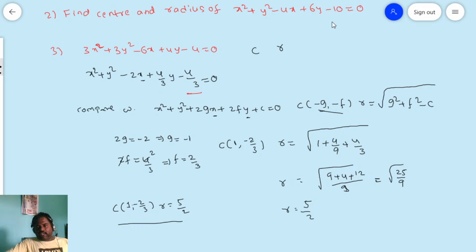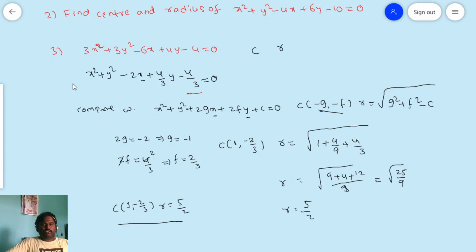They will give a circle equation with one unknown, and then we need to find the radius. They will also give one condition. If there is one unknown, they will certainly give one condition. With that you can get the radius and any unknown value also. Now we will solve those types of problems.